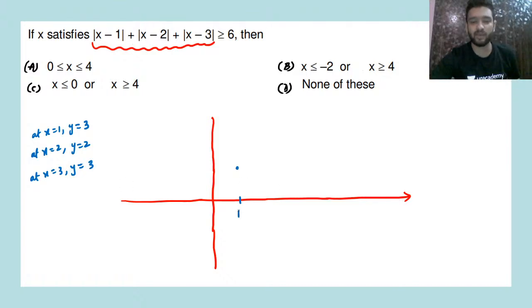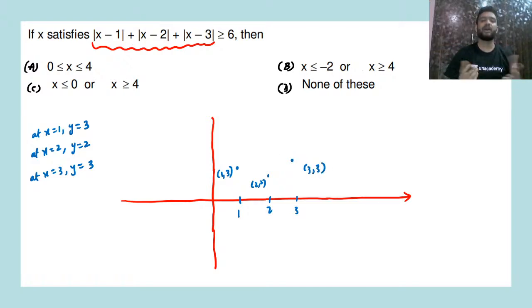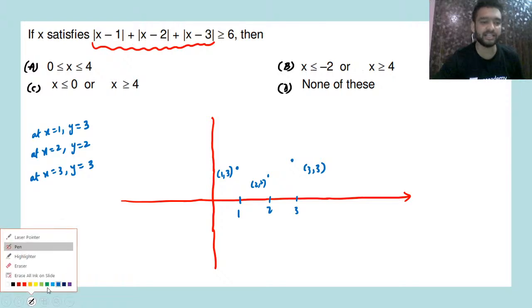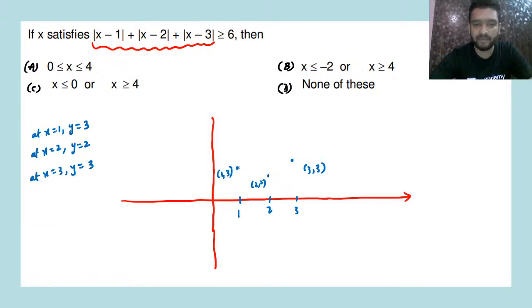So at x is equal to 1, it is the point 1 comma 3. At 2, it is 2 comma 2. At 3, it is 3 comma 3 again. And now what we have to do is complete the graph. So we'll join these points and the graph will be somewhat like this.